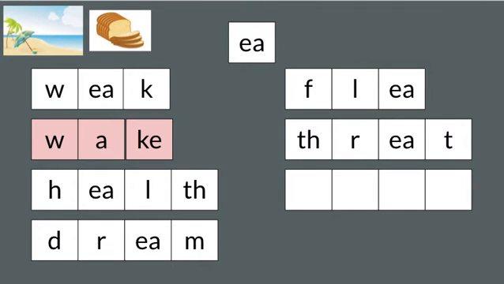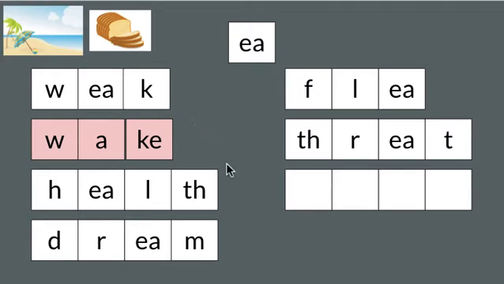Nice job. The last one we're going to do is beans. We had beans with our tacos last night. Beans. Go ahead and stretch the sounds. Listen carefully to that word. Does beans say E like beach or E like bread? Beans.